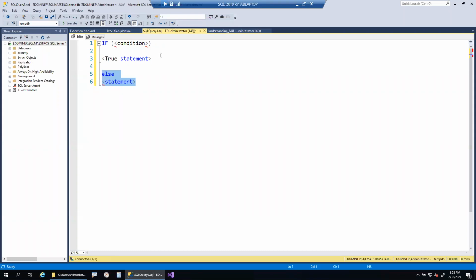So for the while condition, if it is true, then it will start the while loop. If it is false or unknown, it will completely skip that while loop and move on to the next step. That is the behavior of the while statement. And similarly, like the case statement, we have the merge statement. So you can go ahead and do test cases